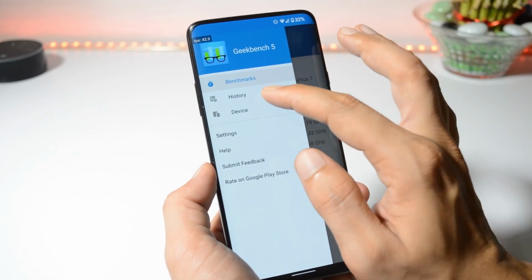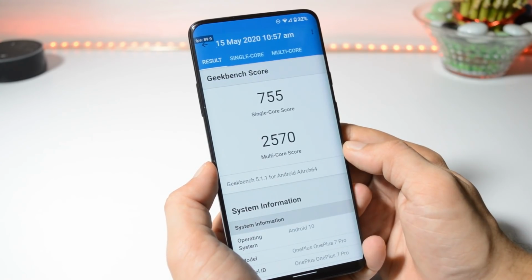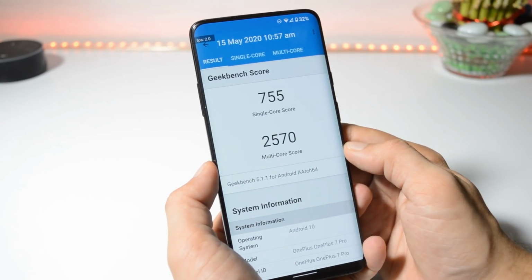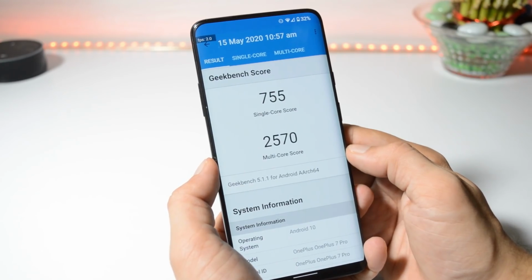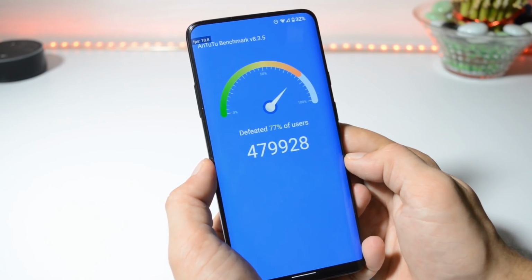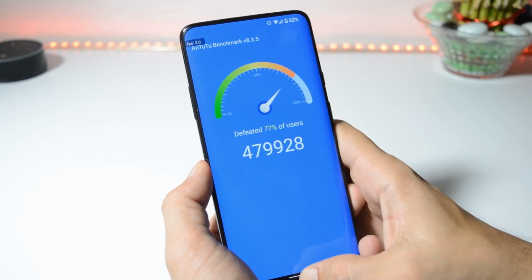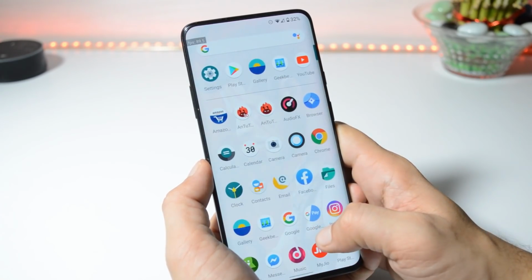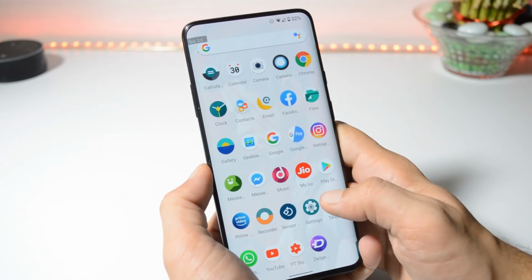And at last, now let's take a look at the benchmark results using the Geekbench application and the Antutu benchmark application. With the Geekbench application, single core scored 755 and multi-core scored 2570. With the Antutu benchmark application, the device scored 4,79,928. So guys, this was a quick look at Resurrection Remix 8.1 for OnePlus 7 Pro.